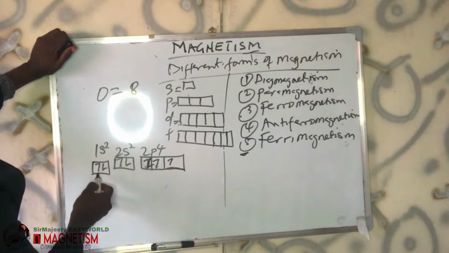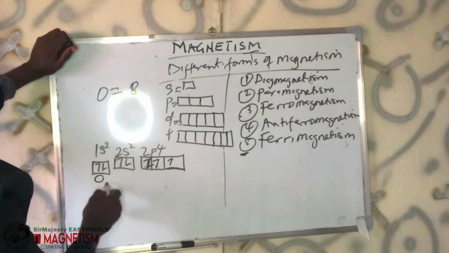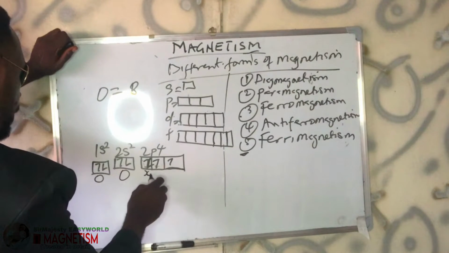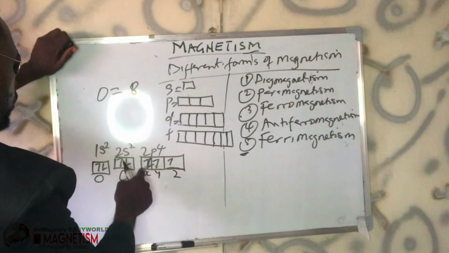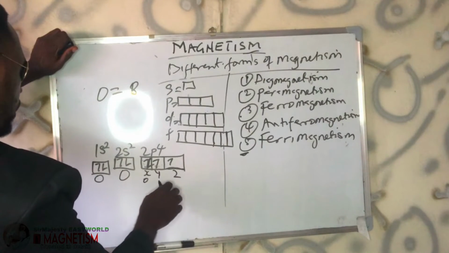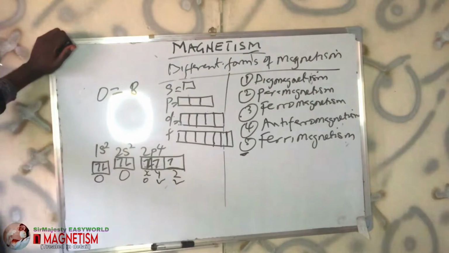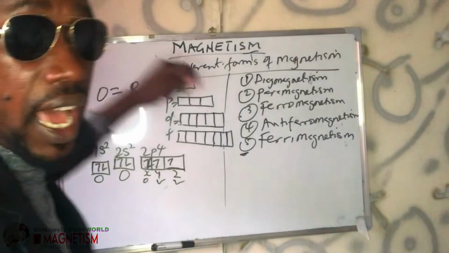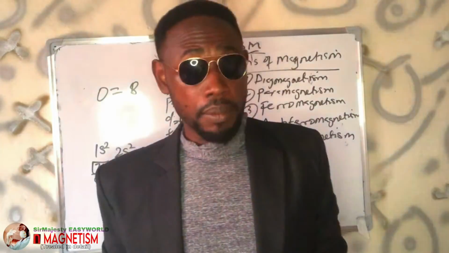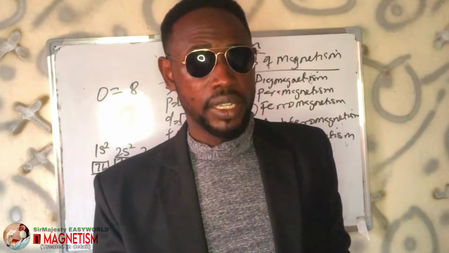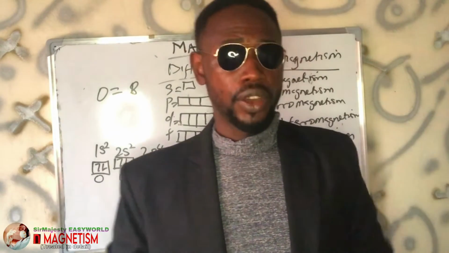Yes. 1s2, no magnetic field, 0 magnetic field. 2s2, 0 magnetic field. If we call here 2px, 2py, and 2pz, 2px has 0 magnetic field, but 2py has a magnetic field. Therefore, oxygen, if they ask you in an exam, you say it's a paramagnetic substance because it has at least an unpaired electron or an unpaired orbital.